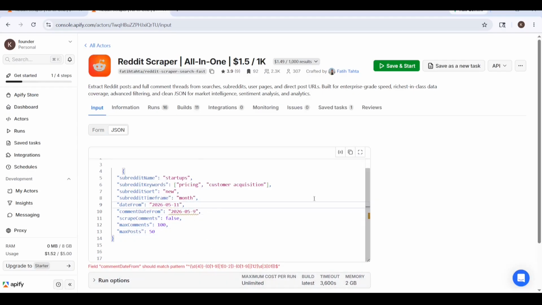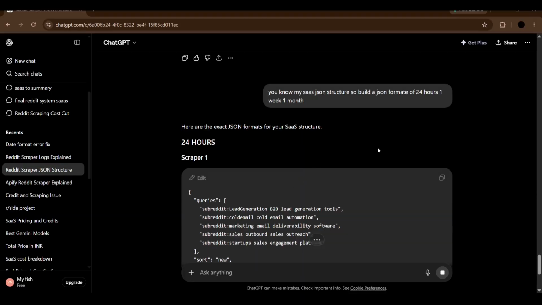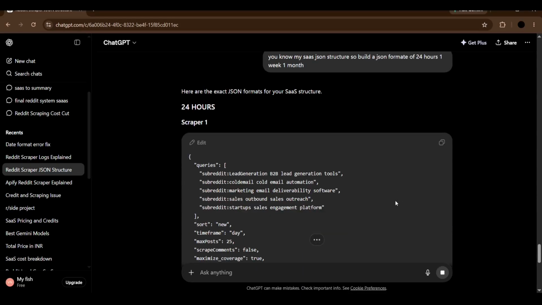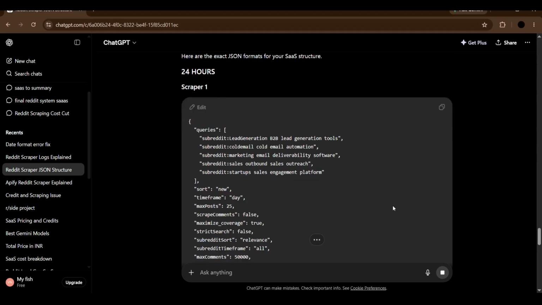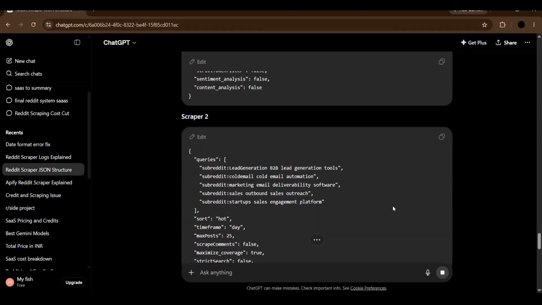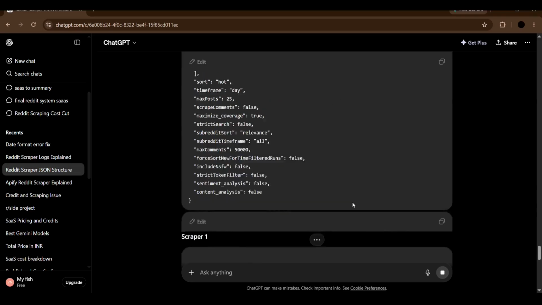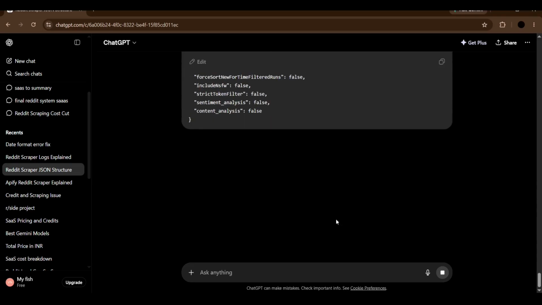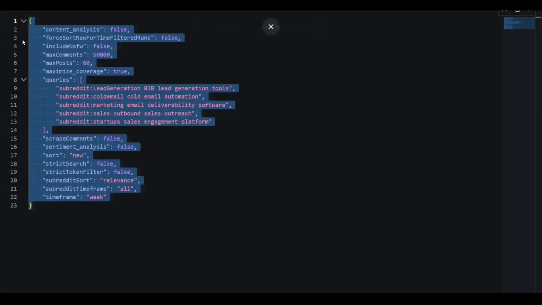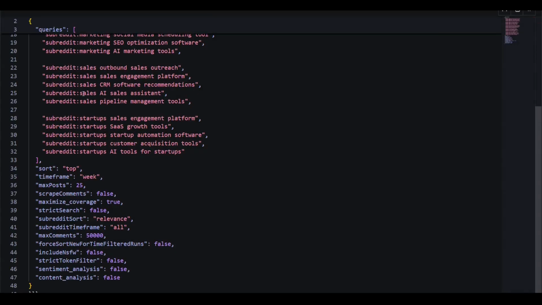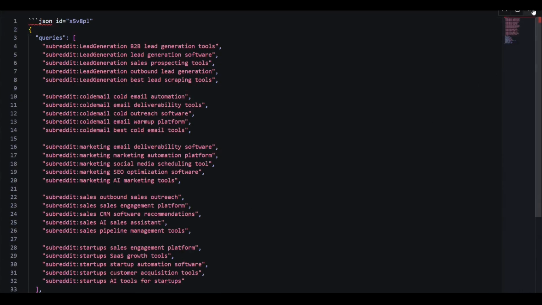After that, you can see I made a separate JSON file for separate options. If the user selects the 24-hour, 1 day option, it decides which type of leads to scrape and which JSON format to use. That was the instruction I'm adding, and you can see the JSON structure. So fix the issues.